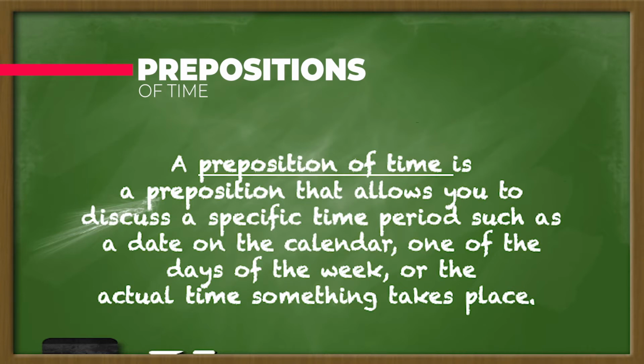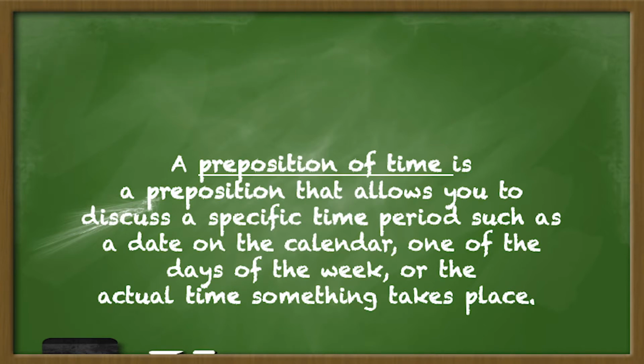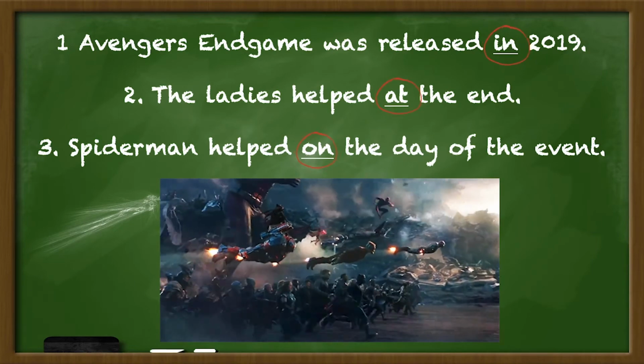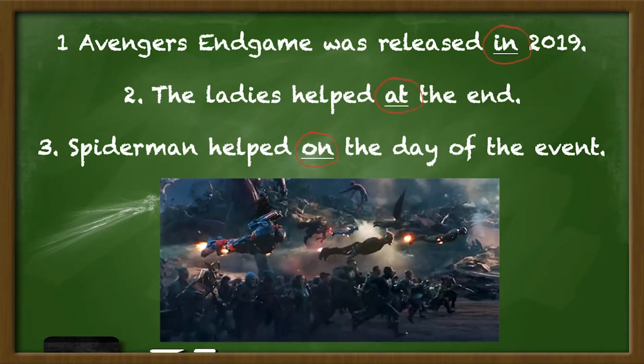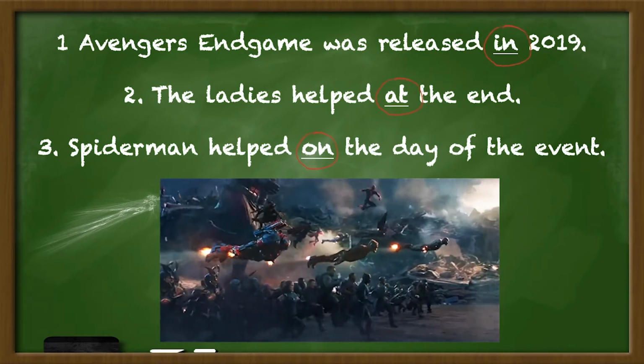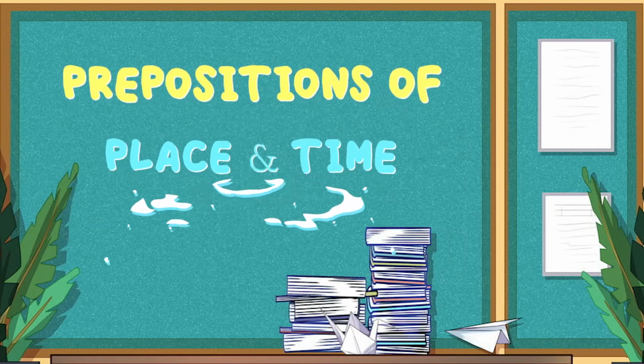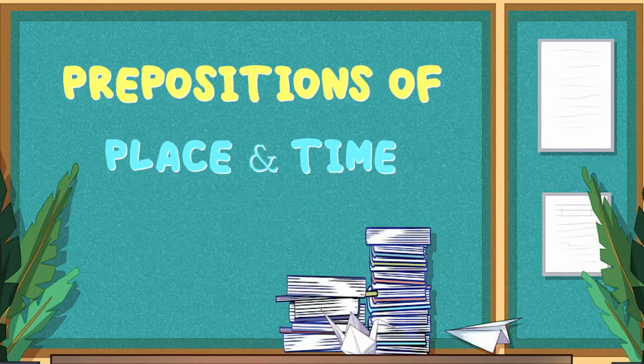Prepositions of time are the same words as prepositions of place, however, they are used in a different way. The prepositions at, on, and in told us the time things were happening in the clip that was shown. And so, students, we learnt about the preposition of place and the preposition of time.